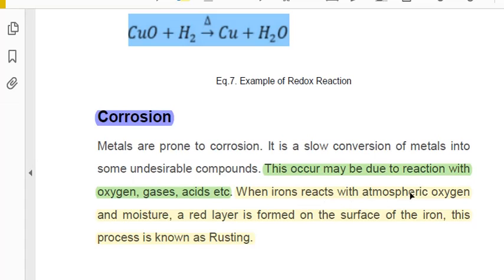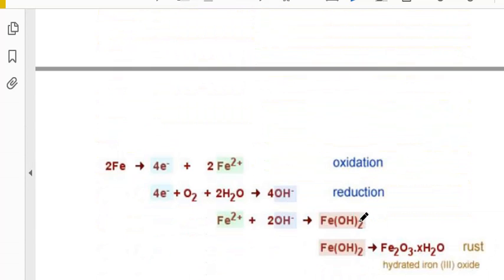So when iron reacts with atmospheric oxygen and moisture, a red layer, see, a red layer, I think all of you have seen this. A red layer is formed on the surface of the iron. This process is known as rusting. See, this process is known as rusting.